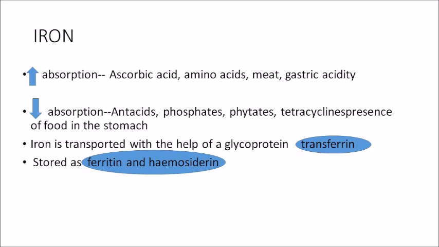Now iron is transported with the help of transferrin. The term trans is there. So transportation is with transferrin. That is one important question. One more is the storage form. How iron is stored. When it is transported as transferrin, it is stored as ferritin and hemosiderin. 2 storage forms are there, ferritin and hemosiderin.